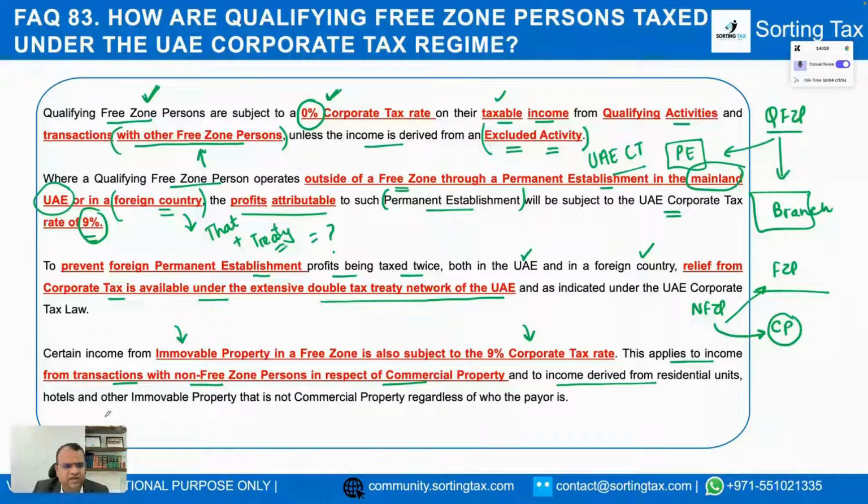And it also applies to income derived from residential units, hotels, and other immovable property that is not a commercial property, regardless of who the payer is. So for a commercial property, the requirement is that the transaction should be with a non-free zone person. But in respect of income from immovable property in the form of a residential unit, hotel, or any immovable property which is not a commercial property, it doesn't matter whether the lessee is a non-free zone person or a free zone person. Right? So this income will be subjected to UAE corporate tax at the rate of 9%.